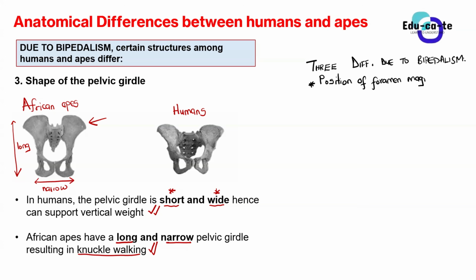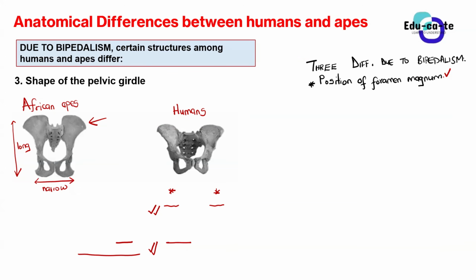So whenever you want to explain this, you need to explain that humans have got a foramen magnum in a more forward position compared to African apes. So this allows the spine to enter vertically in humans.